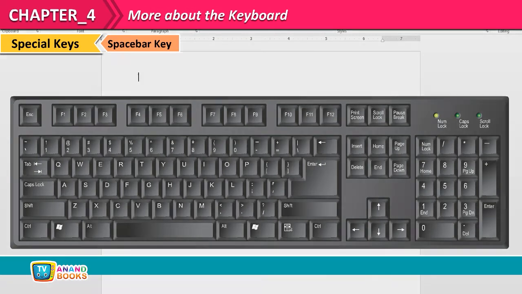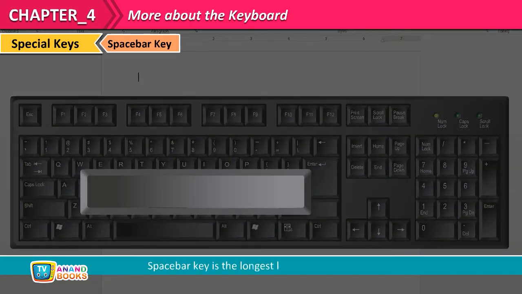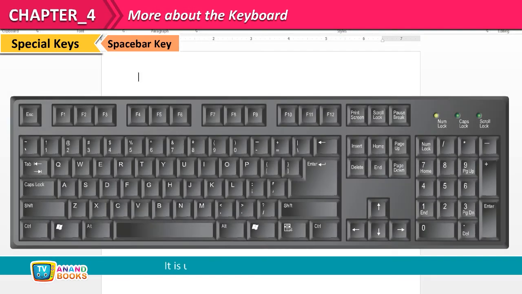Spacebar key. Spacebar key is the longest key on the keyboard. It is used to insert blank space in the text. To give a blank space between 2 letters, words or numbers, we use the spacebar.